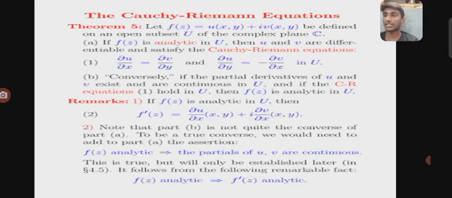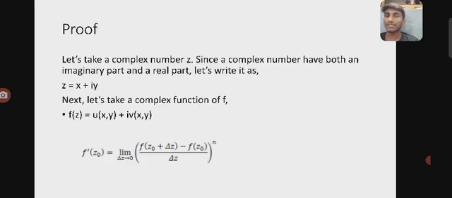Here you can see some of the remarks. If f(z) is analytic in U, then f dash of z equals dou u by dou x (x,y) plus i times dou v by dou x (x,y). Note that part B is not required for the converse of part A. To be the true converse, we would need to add to part A the assertion: f(z) analytic, the partials of u and v are continuous. This is true, but we establish it later. So if f(z) is analytic, then f dash of z is also analytic.